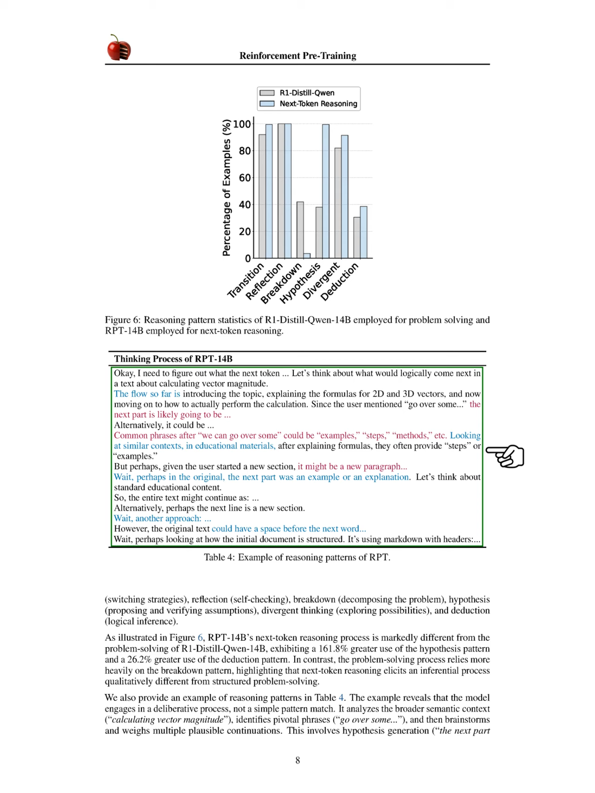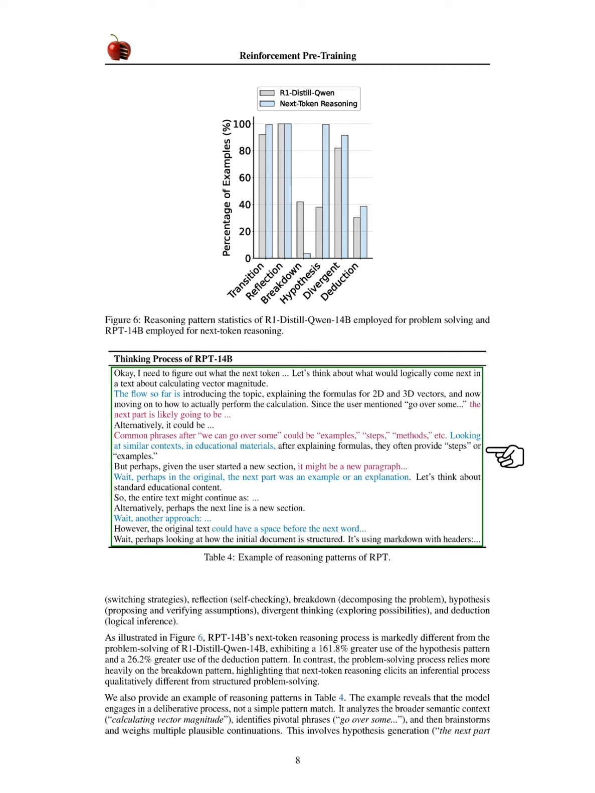Our findings show that RPT-14B's next token reasoning is significantly different from R1 Distill Qwen14B's problem-solving approach, with a 161.8% higher use of the hypothesis pattern and a 26.2% higher use of the deduction pattern. In contrast, problem-solving relies more on the breakdown pattern, indicating that next token reasoning involves a different inferential process than structured problem-solving.